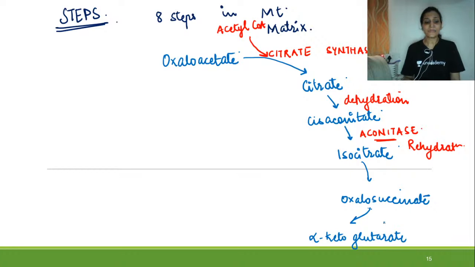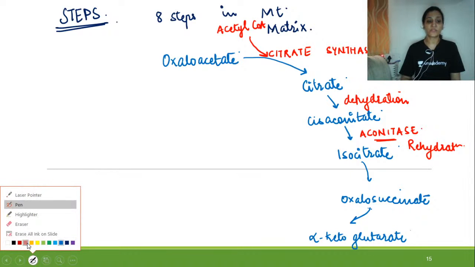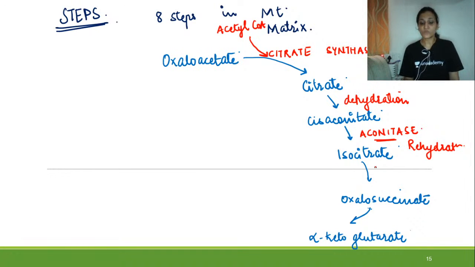The process of formation of oxalosuccinate from isocitrate is actually an oxidative decarboxylation reaction. So in this process there will be removal of carbon dioxide.